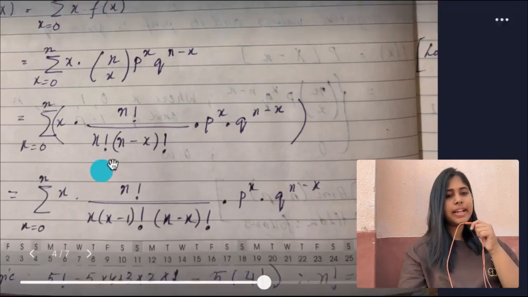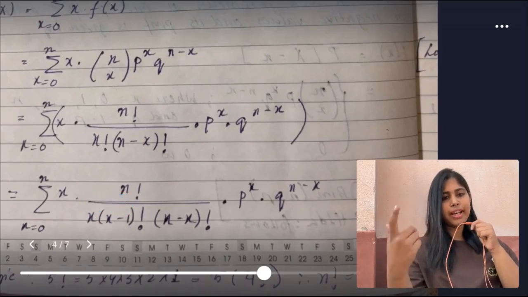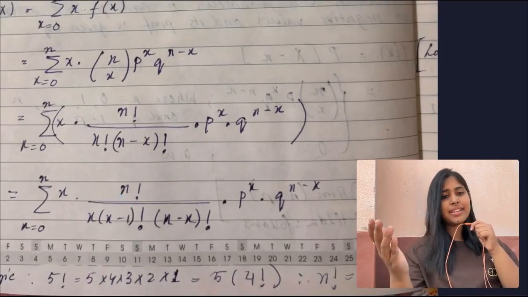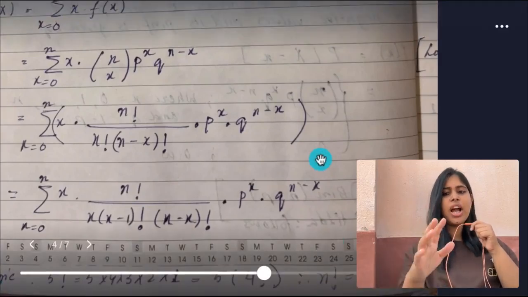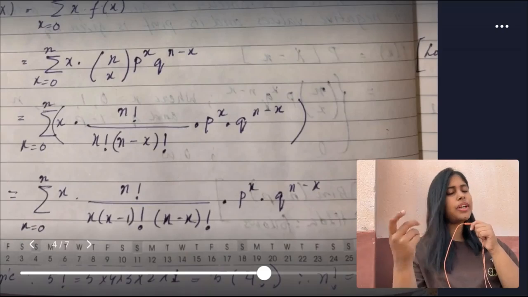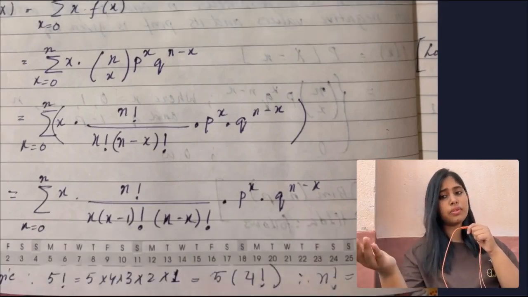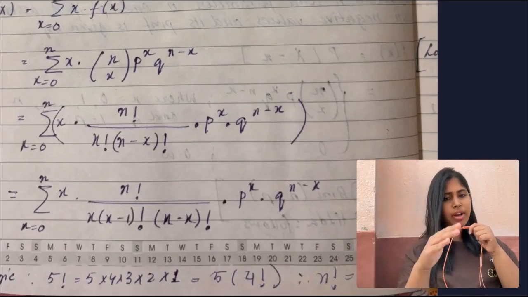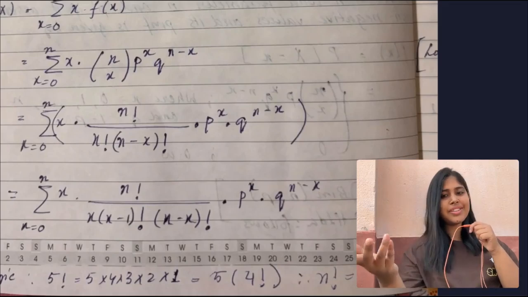Okay, see that x factorial here. Why have I written x factorial as x into x minus 1 factorial? Can you guess it? Yes, we can write it like this. See, if we take an example, see the logic here. If we write 5 factorial, what is 5 factorial? It is 5 into 4 into 3 into 2 into 1, right? Which can also be written as 5 into 4 factorial, right? And 4 is what? 5 minus 1. So yes, it works.